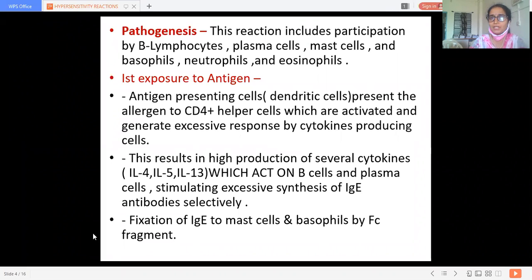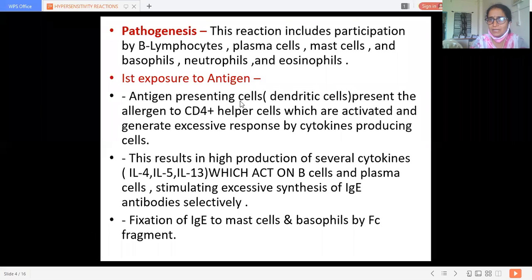Now, what is the pathogenesis of this type 1 hypersensitivity? This reaction includes participation by B lymphocytes, plasma cells, mast cells, basophils, neutrophils, and eosinophils. So all these factors participate in this reaction. Now, what happens whenever there is first exposure to antigen? When the antigen enters your system for the first time, what is going to happen?